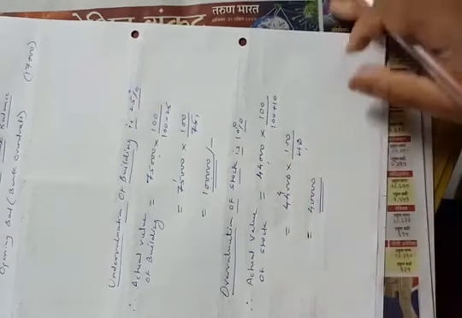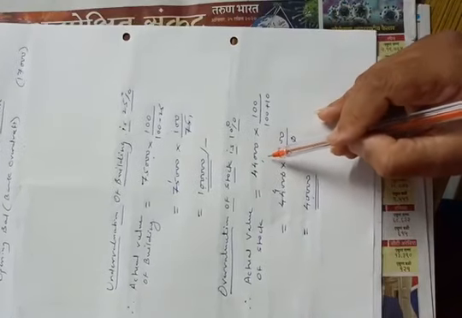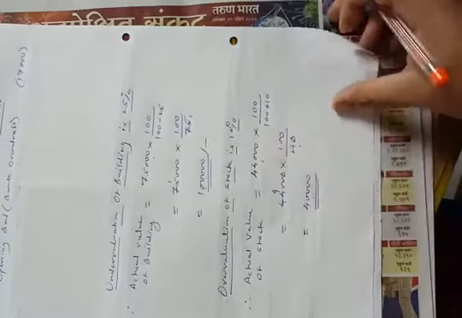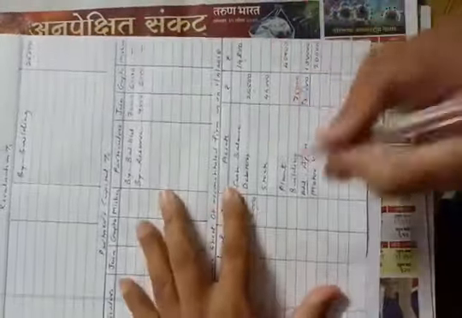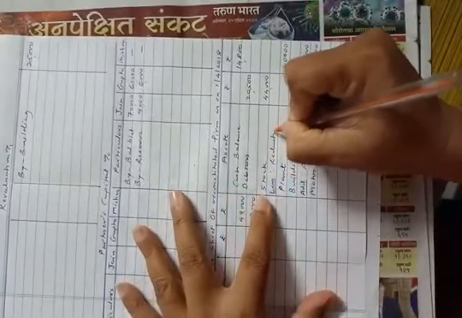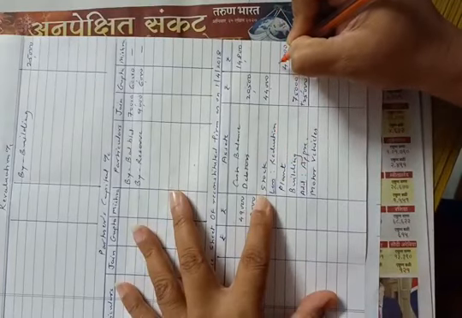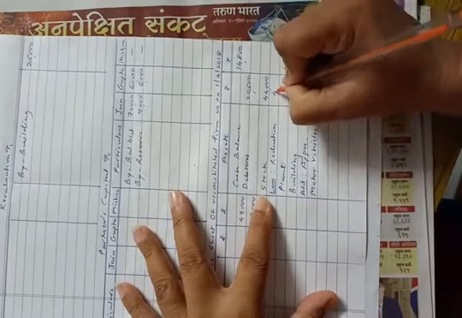This is the actual value of stock. The value given in the balance sheet is 44,000 and the actual value is 40,000. So there is a reduction in the value of stock. The correct value, that is the actual value, is 40,000. It means a reduction of 4,000.